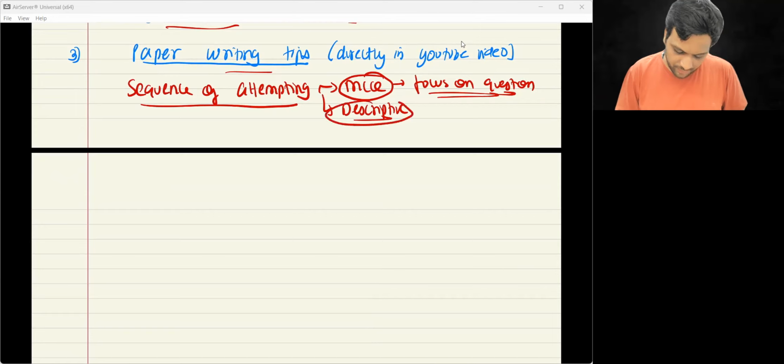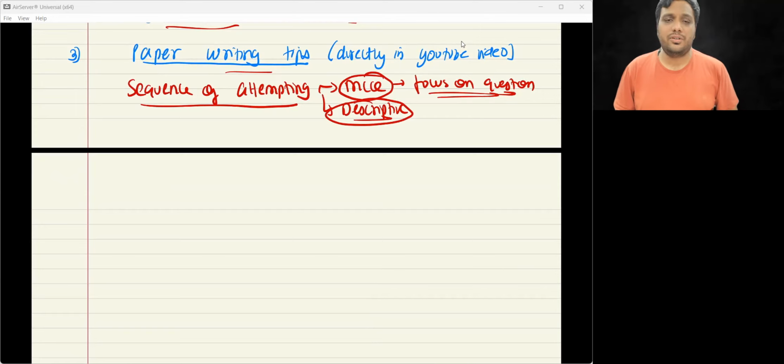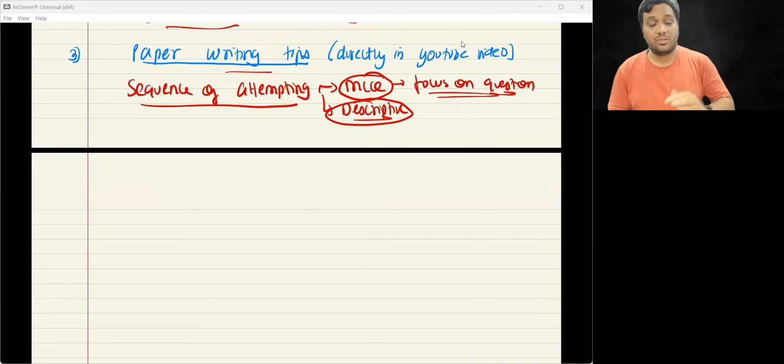When it comes to descriptive, all right, obviously that will be the second thing that you attempt. So MCQs, try to finish it off within 45 minutes or so maximum. So ज़्यादा मत लो. 30 marks I can understand, so 45 minutes is okay. And then balance time please give to your descriptive paper. See, your basic calculation is 1 mark is equal to 1.8 minutes. Consider it as 1.6 or so. All right. That is why I said that 30 marks MCQs within 30 minutes is great, but maximum 45 minutes. उसके बाद छोड़ दो उसे.